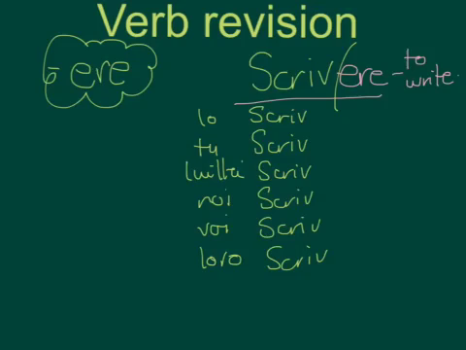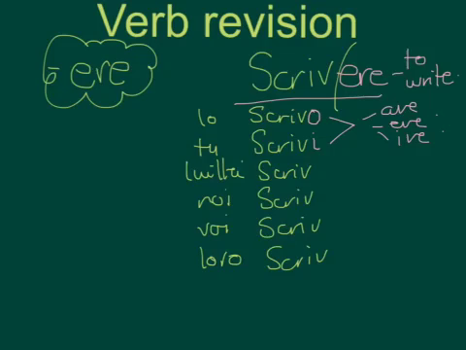So then, what are the endings this time for ERE? O. What is it for tu? I. These are always the same. They are the same for ARE verbs, ERE verbs, and we haven't done it yet, but IRE verbs. They never change. It's always going to be an O if it's I that is doing the action. It's always going to end in an I if it's you that did the action. Do you understand? That's for ERE, ARE and IRE.